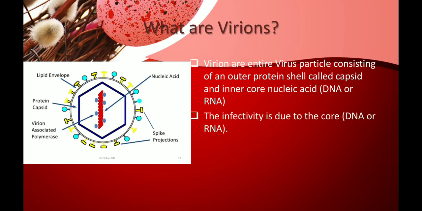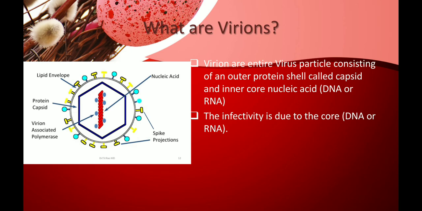Before I say what a virion is: virions are the virus particles which are present outside the cell. Outside the cell means in the extracellular fluid of the body. So it could be in the plasma, in the blood, or anywhere, but not inside the cell.